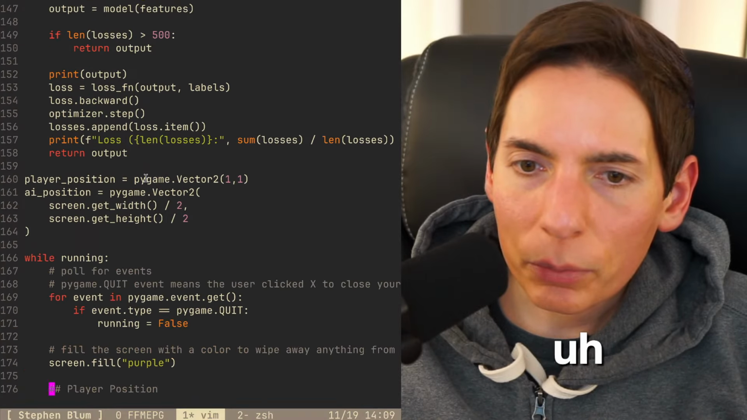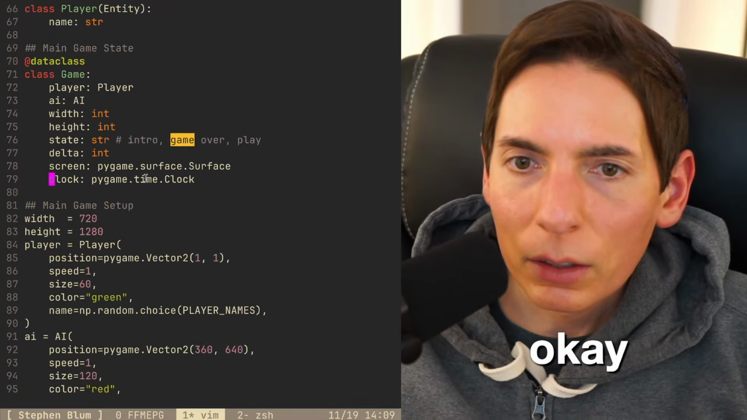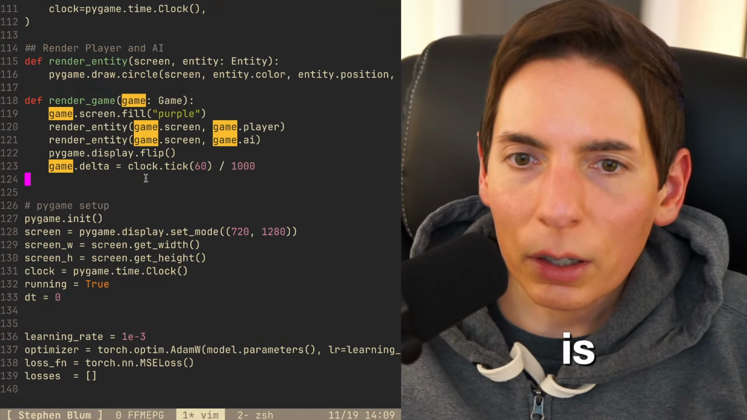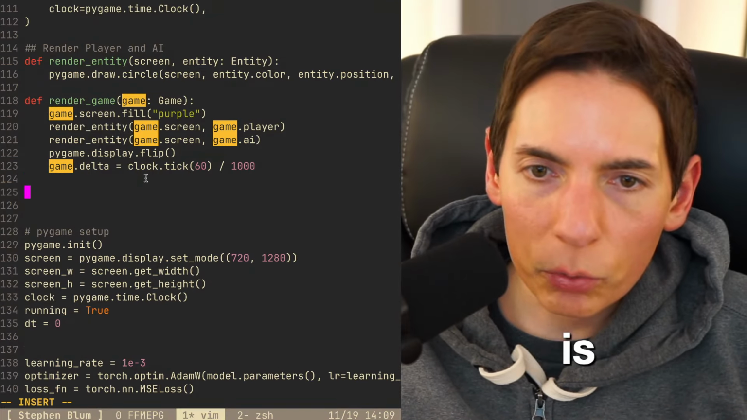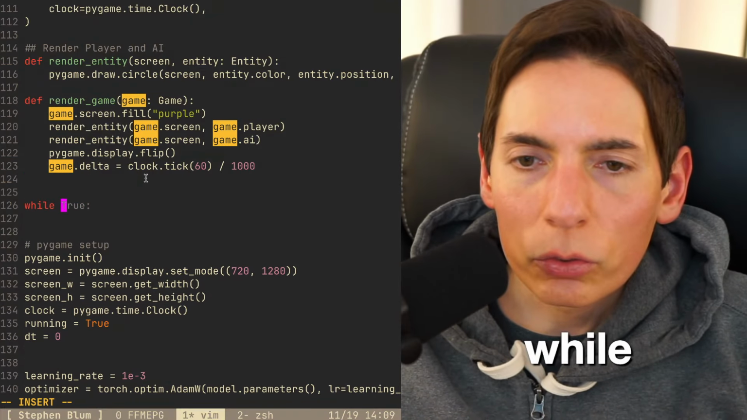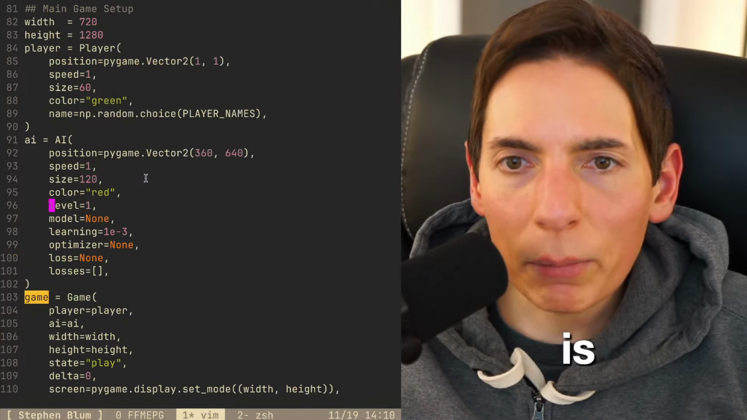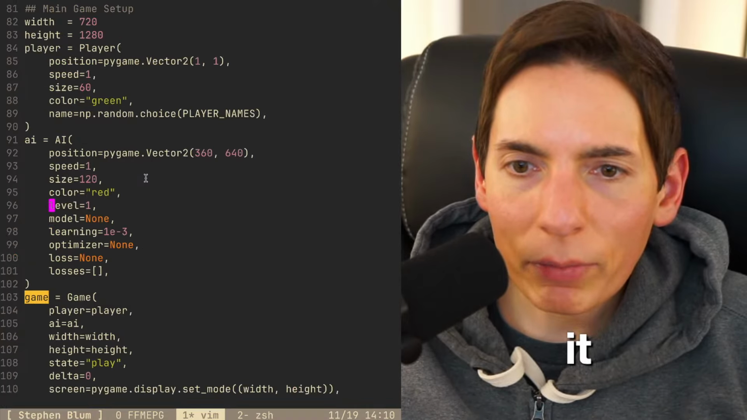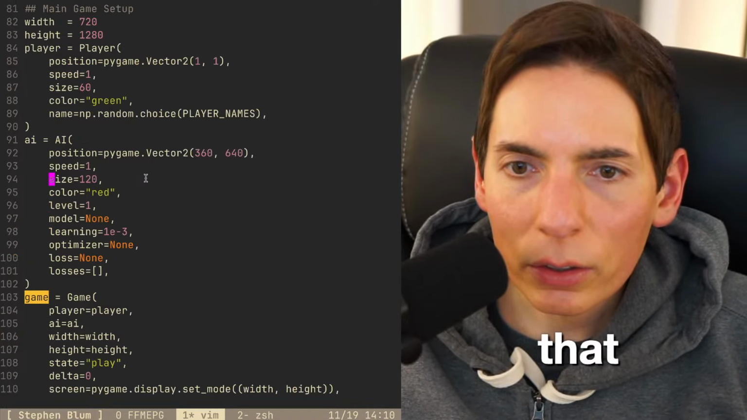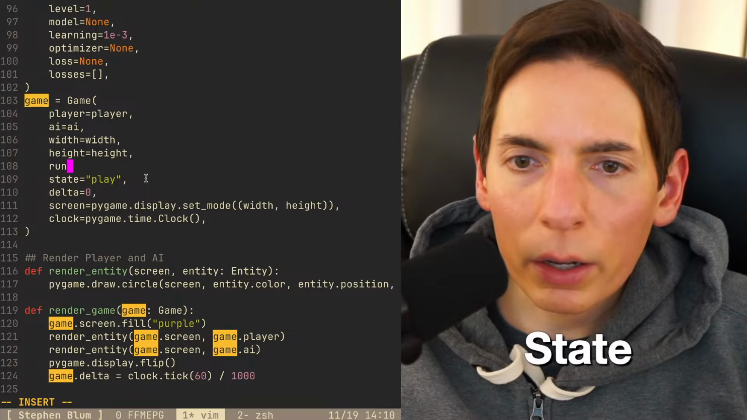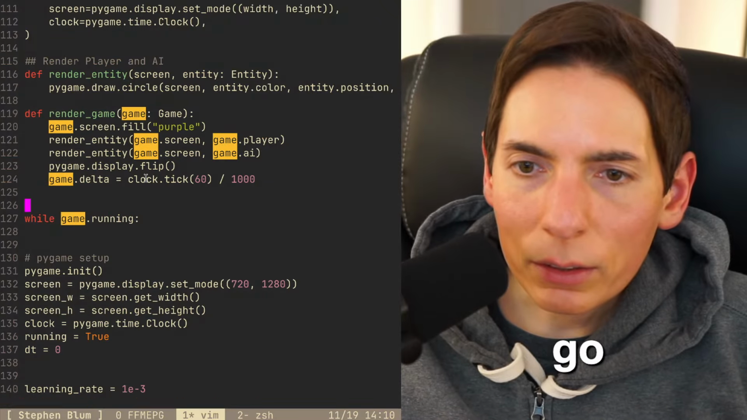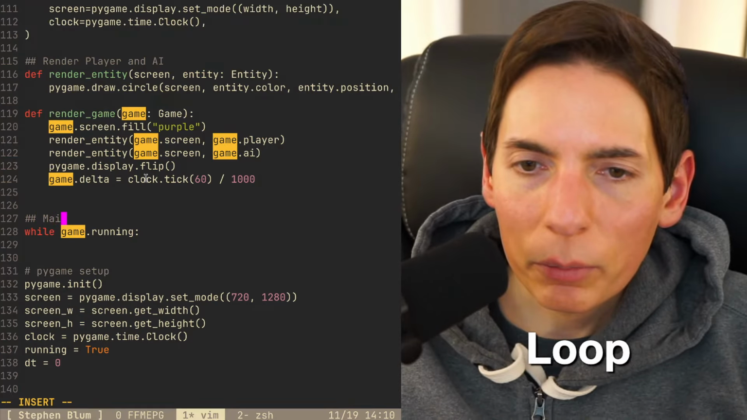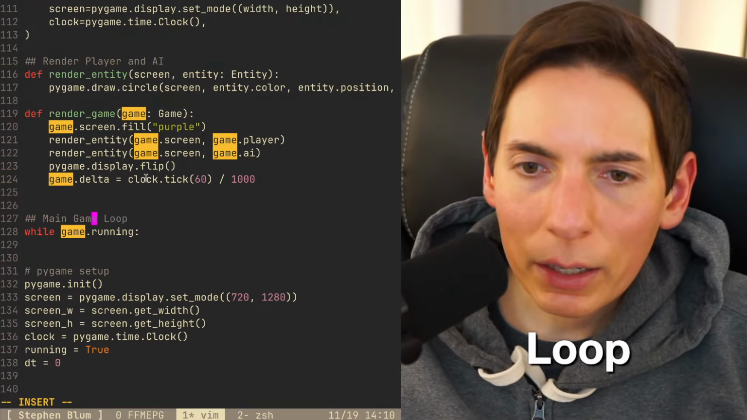Okay, let's see here. Player while running, fill looks good. So what I want to do is render the game. This is the main game loop. So while game.running. Is it called game.running? Do I have that here? Where's the game? Here we go. AI state running equals true. Okay, I think we need that. Here we go, running. Perfect. This is the main game loop. Good. This is entertaining.